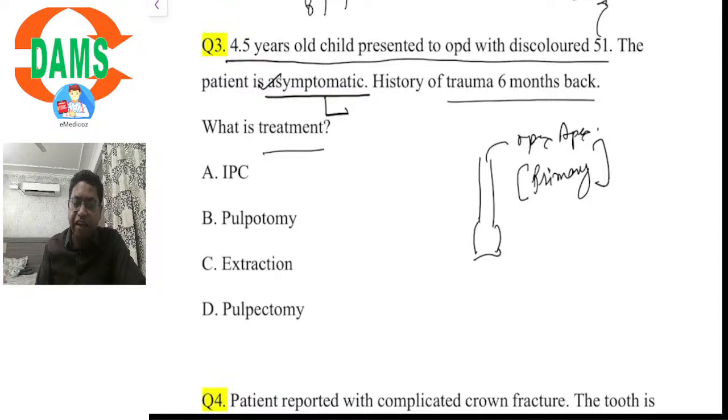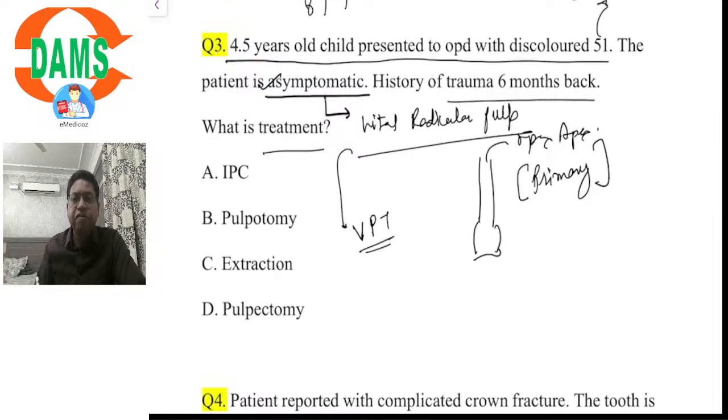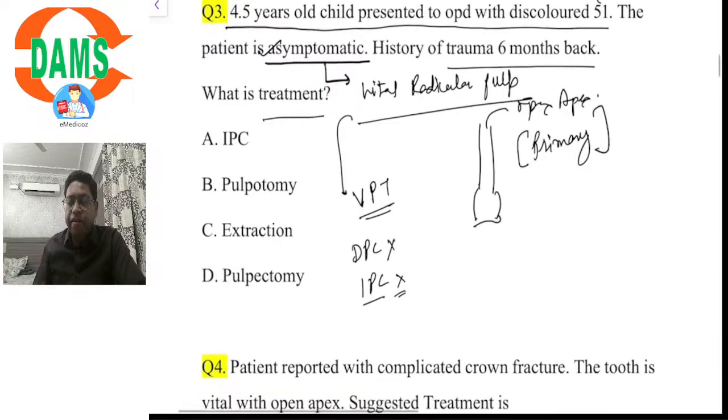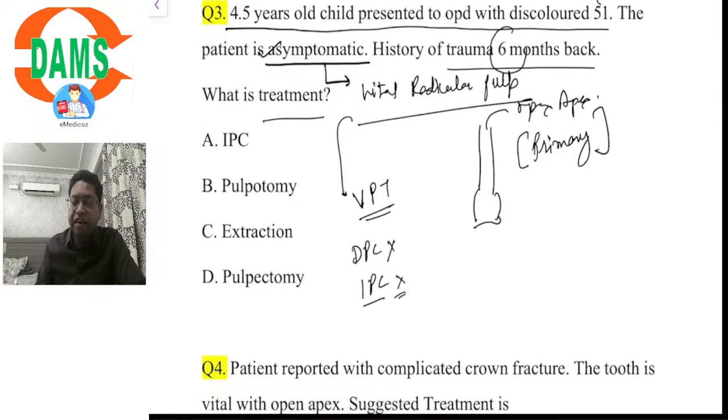Since it is asymptomatic, we can presume that there is vital radicular pulp. So what do we have to attempt? In such cases, we have to attempt vital pulp therapy. Vital pulp therapy consists of direct and indirect pulp capping, and pulpotomy. Direct and indirect pulp capping, DPC and IPC, are ruled out for such cases because this is a trauma history from 6 months back.